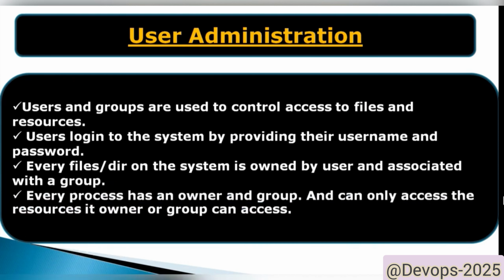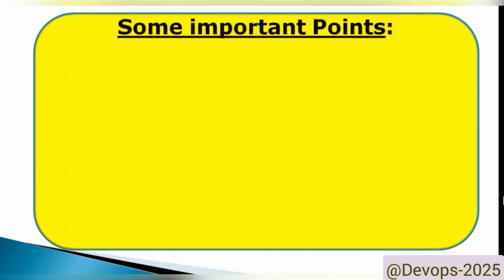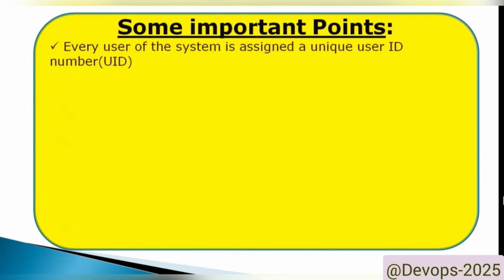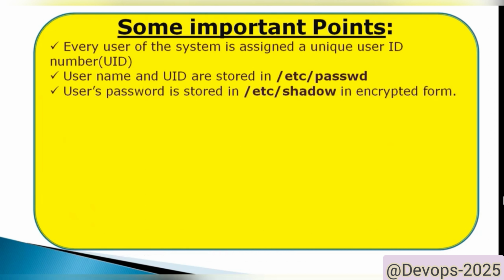Apart from that, every user of the system is assigned a unique ID. If we have multiple users, we cannot assign duplicates. So every user of the system is assigned a unique user ID number, which is called UID. And if we create multiple users, where can we find those users? There is a path. Usernames and user IDs are stored in /etc/passwd. This is very important: the user's password is stored under /etc/shadow, which is in encrypted format.